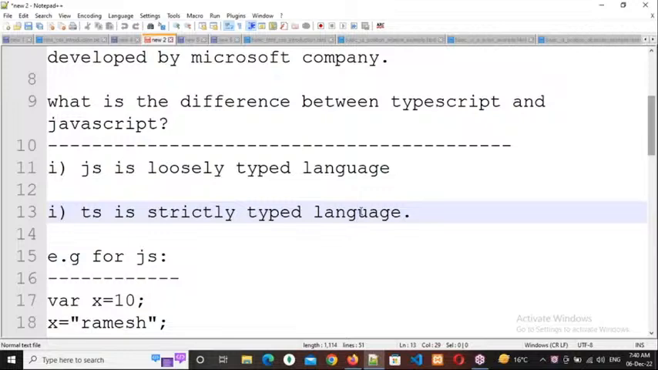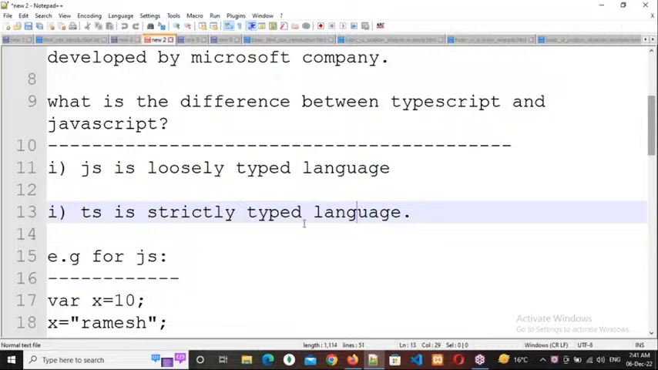So what happens whenever you are declaring a variable? Whenever you want to work with data, we need to assign the data to a variable. In any language, we need to assign the data to a variable. Especially in loosely typed languages, there is no need to tell what type of data it should accept. But in strictly typed languages, we always need to tell what type of data it should accept.